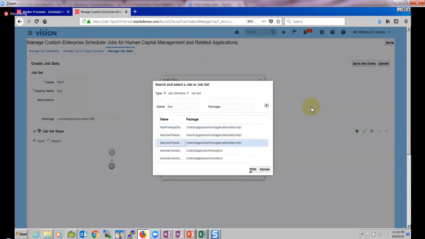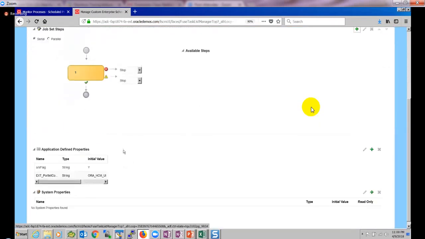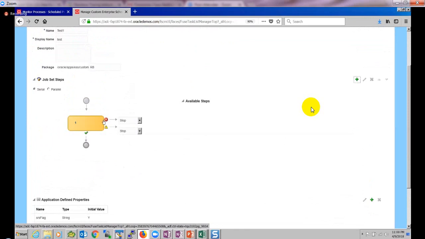Click OK. So yeah, it is the first job. Let us stay in this first job. I can add a second job. While adding the second job, I can say that if the first job is in error, stop it or go to the next job. So let me add the second job as well.